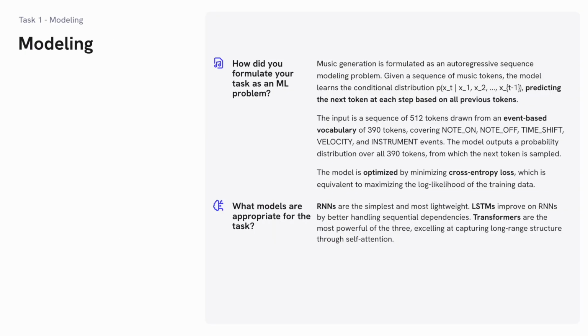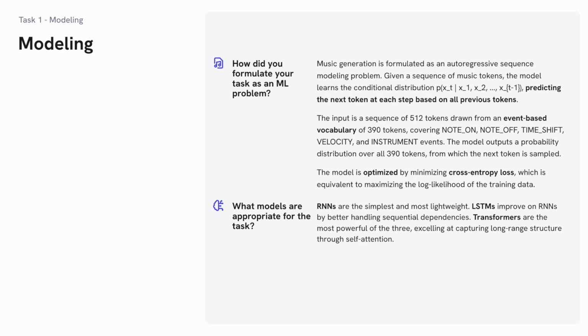Moving on to modeling. How did we formulate our task as an ML problem? Music generation is formulated as an autoregressive sequence modeling problem. The model learns to predict the next token given all previous tokens, formally written as the equation on the slide. The input is a sequence of 512 tokens from a vocabulary of 390, covering note on, note off, time shift, etc. events. The model is optimized by minimizing the cross entropy loss.